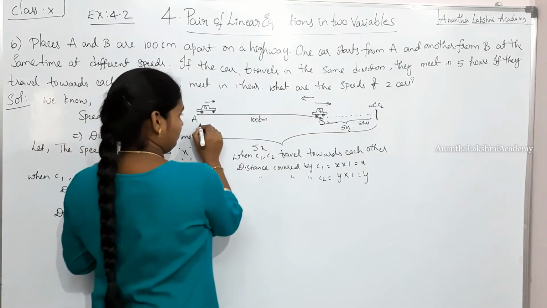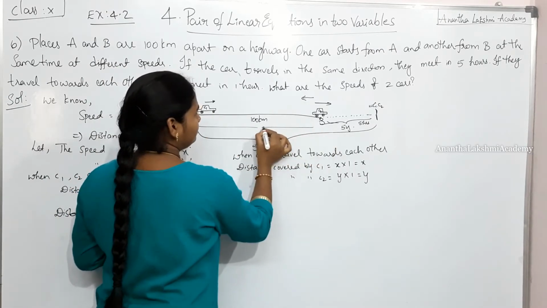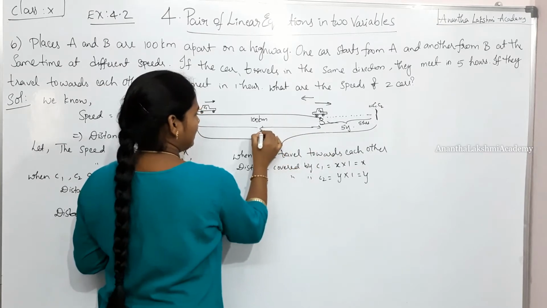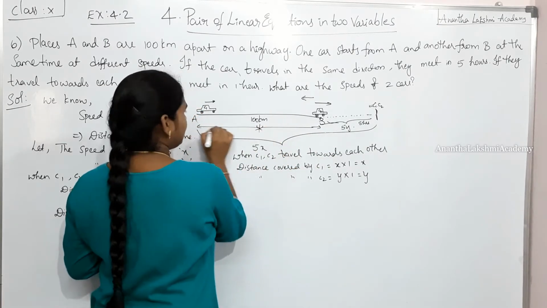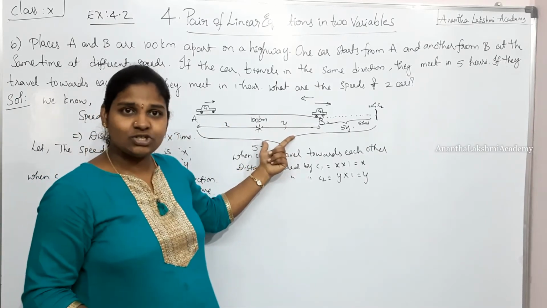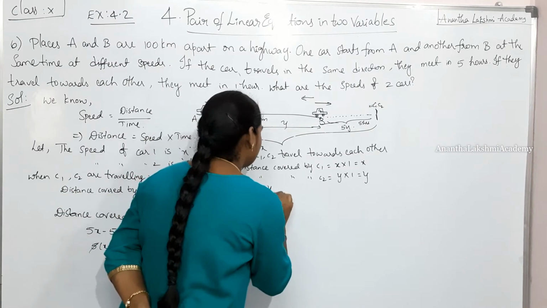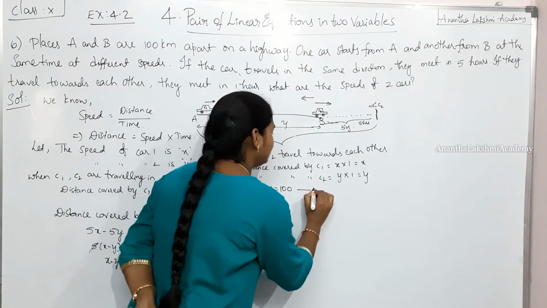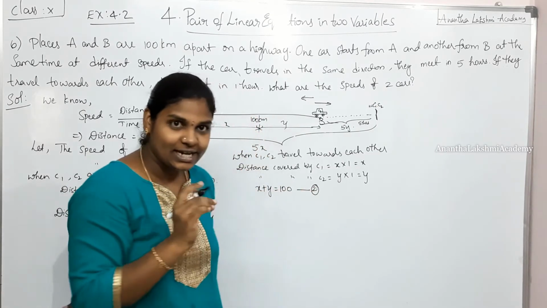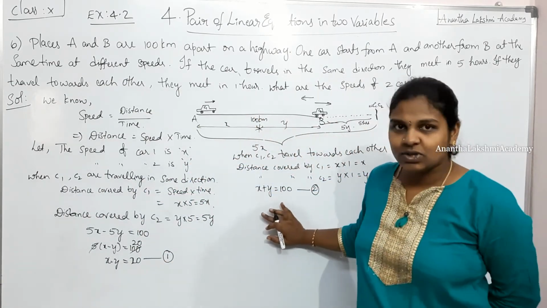Now, x is this car's speed. It has traveled till here. This is going to be y. Let us assume they are going to meet at the center, x and y. Now, what is x plus y going to be? 100 kilometers. So let me write the same: x plus y is equal to 100 kilometers. How many equations do we get? 2 equations. Now we have 2 equations. You know how to solve from here.